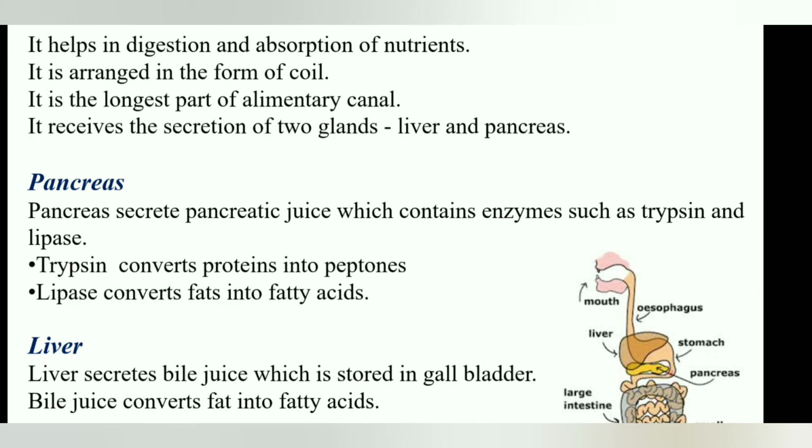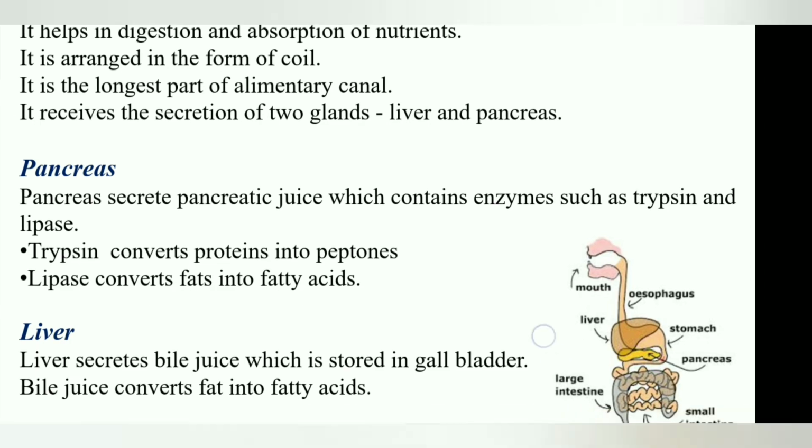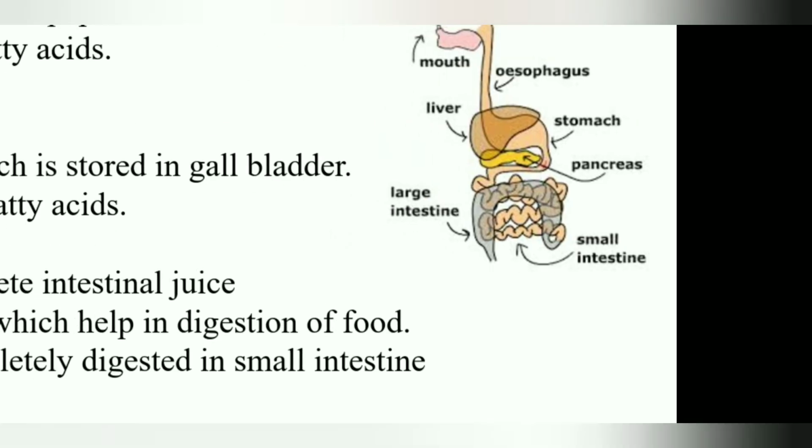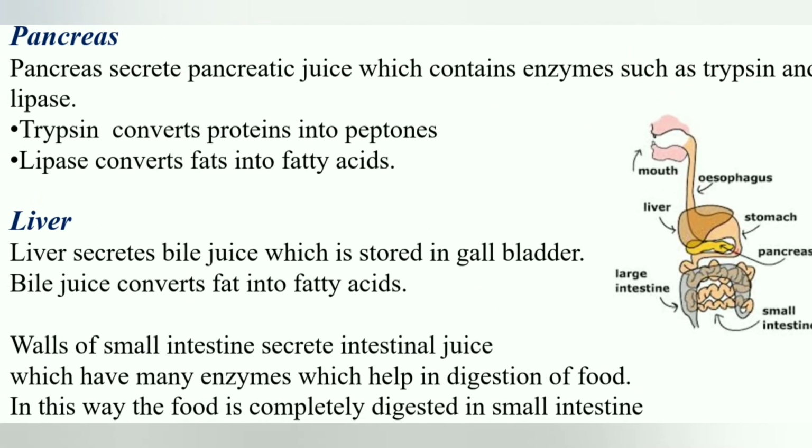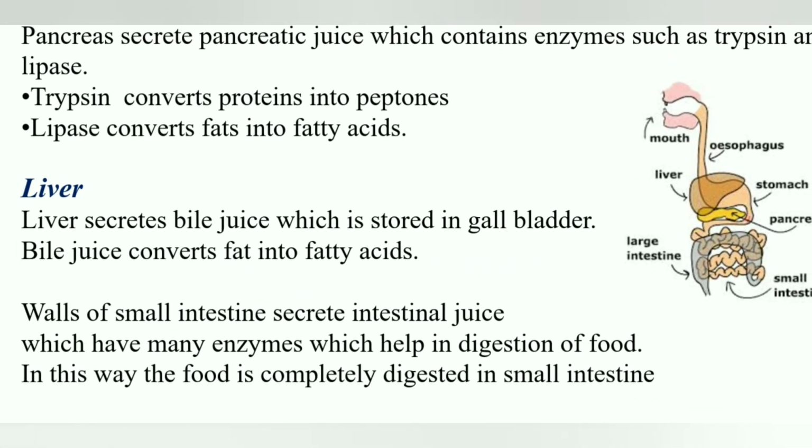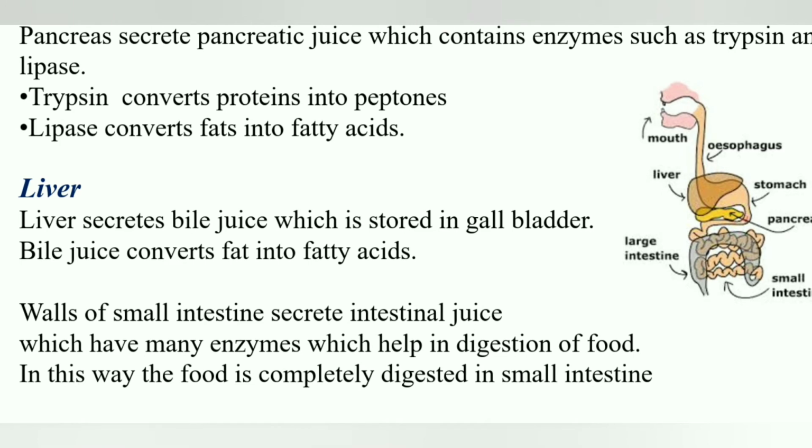Now here you can see the picture of pancreas and liver. So liver secretes bile juice which is stored in gallbladder. What is the function of bile juice? It converts fats into fatty acids. Again, digestion of fats takes place.